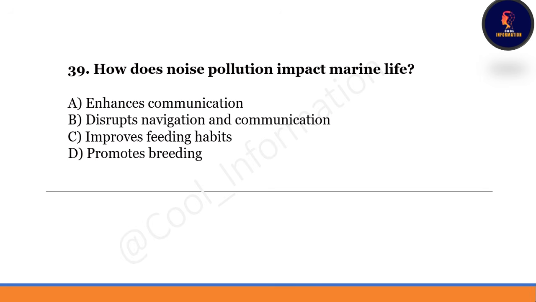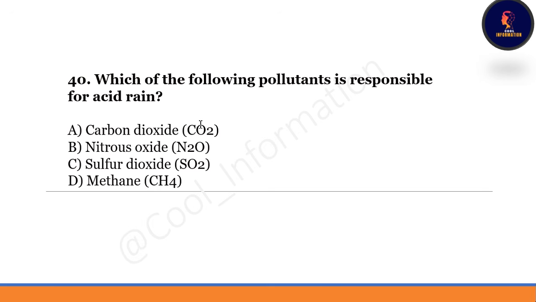How does noise pollution impact marine life? Option A, enhance communication. Option B, disrupts navigation and communication. Correct option will be option number B only, disrupts navigation and communication. Next question. Which of the following pollutants is responsible for acid rain? Option A is carbon dioxide, B nitrous oxide, C sulfur dioxide, or D methane. Correct option will be option number C, sulfur dioxide.